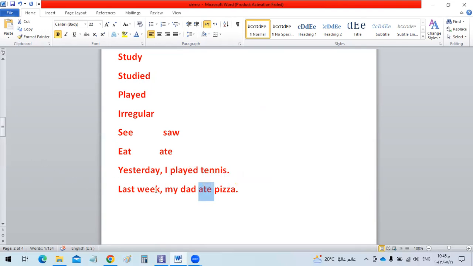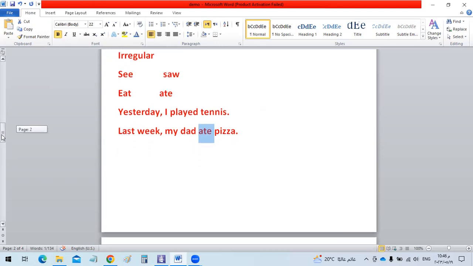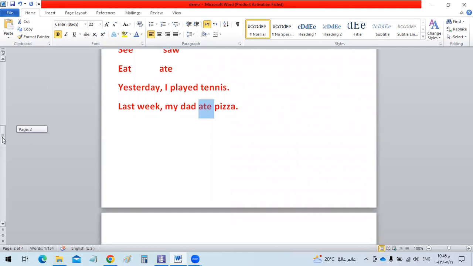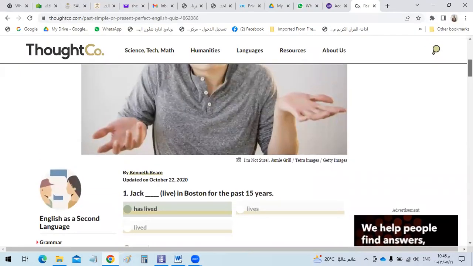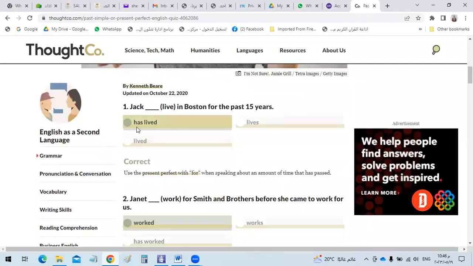If we want to put this into a negative form, we add didn't plus the infinitive. And if you would like me to explain more about these tenses, we can talk about how to make questions and how to use words like last week, yesterday, ago and in the past period of time in the past simple tense. But this is just a brief explanation about these tenses. So if we would like to have a look here, for example, at this website, look at that.